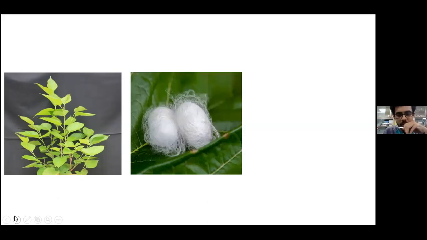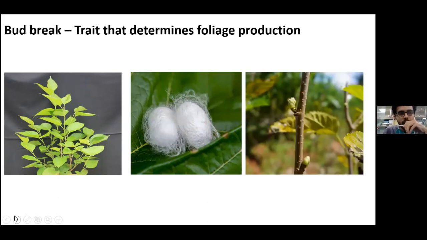Normally, the silkworms are fed with the current season shoots, and for this, farmers prune the mulberry tree and maintain it in a bushy form. What ultimately affects the foliage production is the bud break. The timing of the bud break and the efficiency of the bud break determine the foliage production in mulberry and ultimately the sericulture. So it is very essential for us to understand the mechanism that controls bud breaking and foliage growth in mulberry. And my research addresses this question.